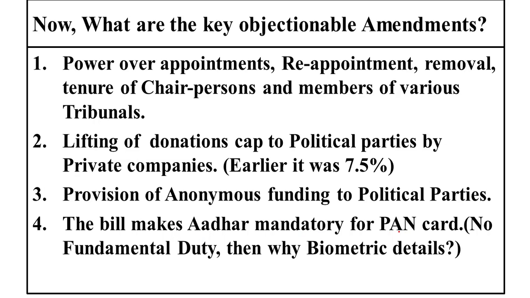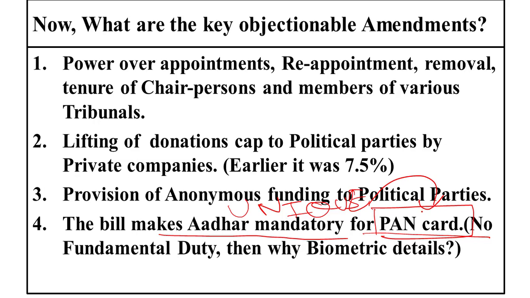The bill makes Aadhar mandatory for permanent account number. So this is in fact a good thing, I feel, because if Aadhar is made mandatory, then people holding multiple PAN cards would now be scrutinized, and they can no longer hold multiple PAN cards hereafter, because Aadhar is a unique number. You can have only one biometric detail, and on the basis of that one biometric detail, if you have to share it for the application of PAN, you can have only one PAN card. So this would prevent evasion of income tax by people holding multiple PAN cards.